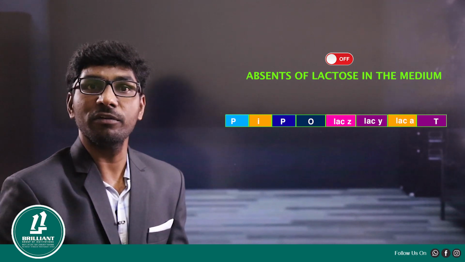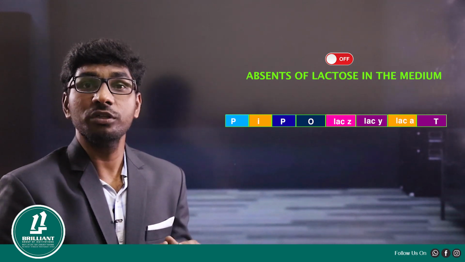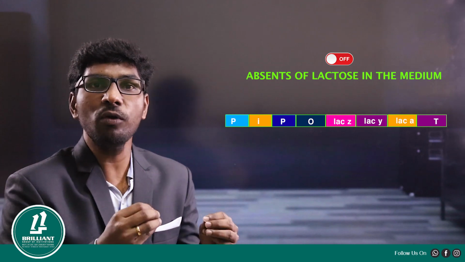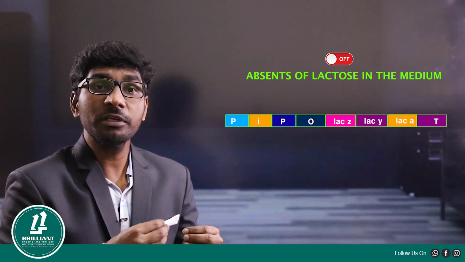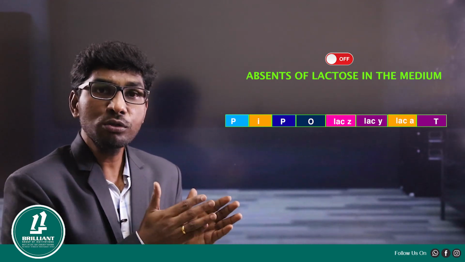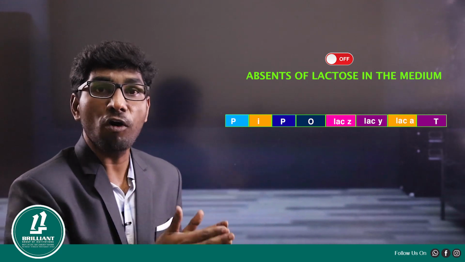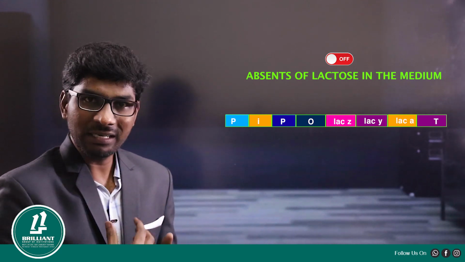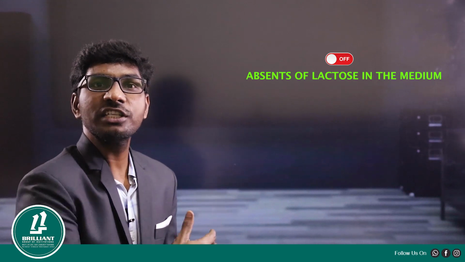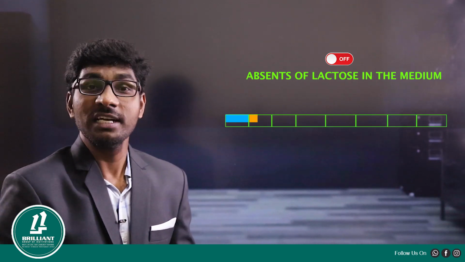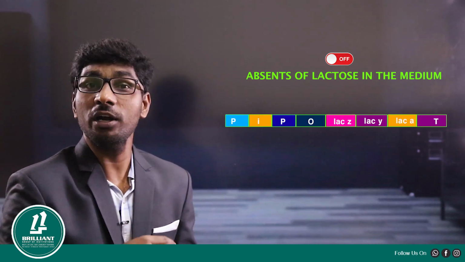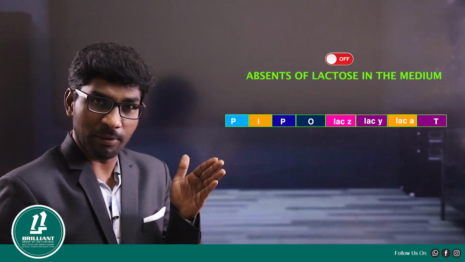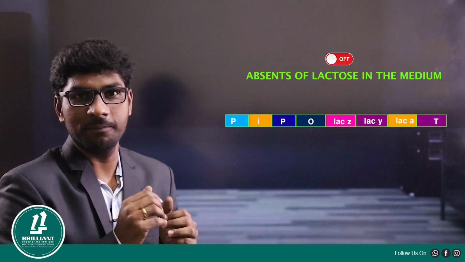Structural genes in the form of off mode. So this is one of the inducible operons. What is meant by inducible operon? Most of the time the operon is in the form of off mode. When requirement comes, the structural genes become on mode. Such a type of operon we call inducible operon. From off, it turned to on.